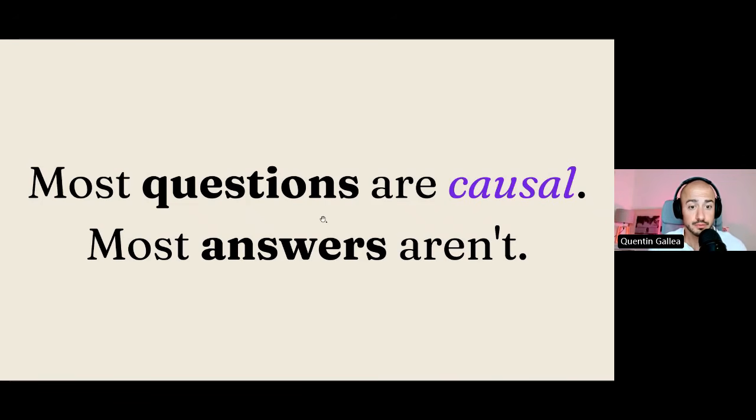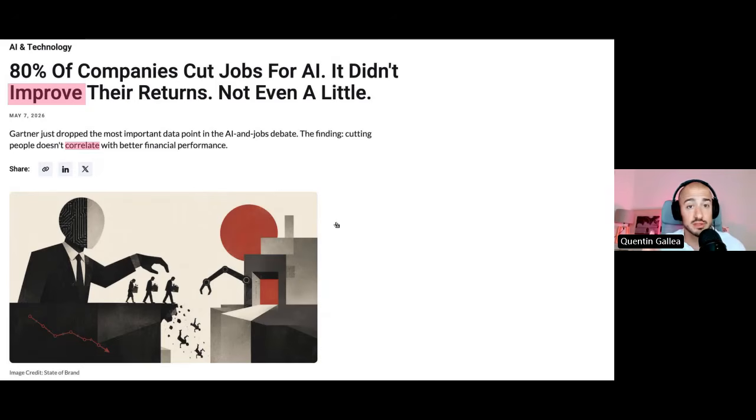issue. If you open just a standard article, it could be a LinkedIn post, it could be whatever, I see these mistakes daily. In particular, with the impact of AI here: 80% of companies cut jobs for AI. It didn't improve their returns. And then in the subtitle, you see that they mention correlates. And we all know correlation does not imply causation, right?